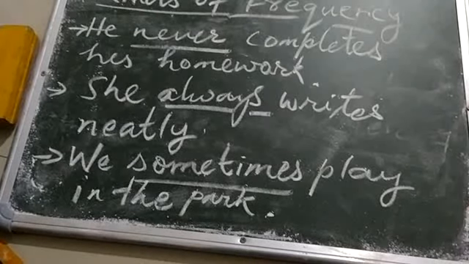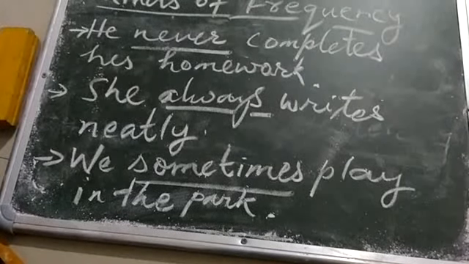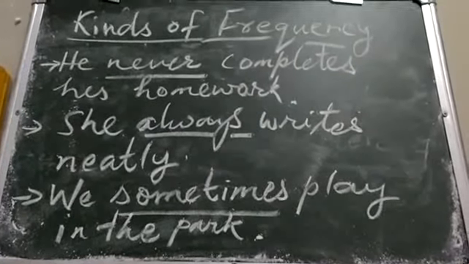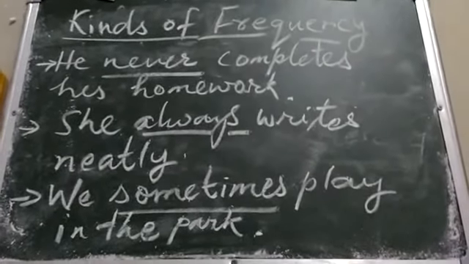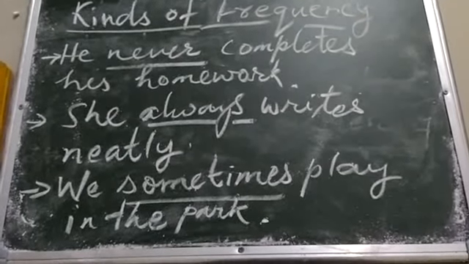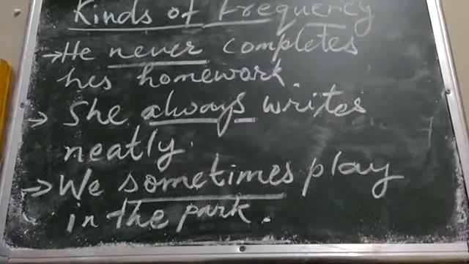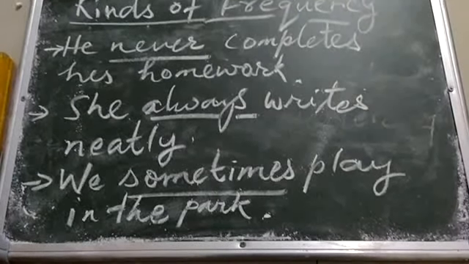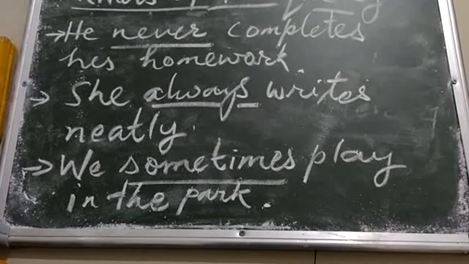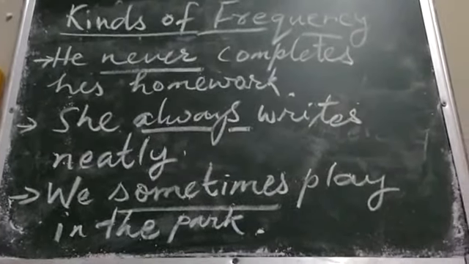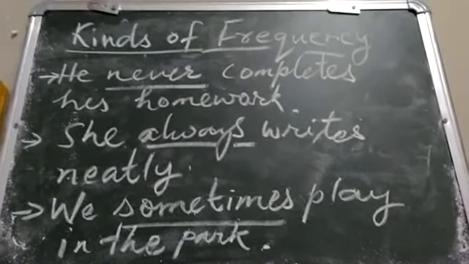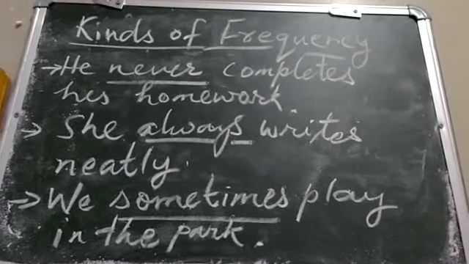So when do we use always? When you do anything quite often, then we use always. And when you do something not very frequently, then we use occasionally or sometimes. When we do it less often, then we use seldom or rarely. And when you don't do it at all, then we use never.